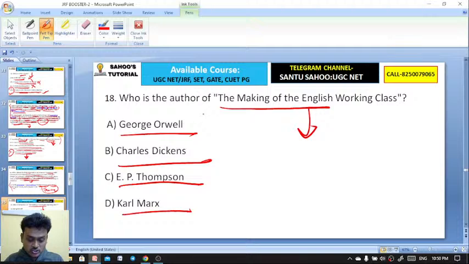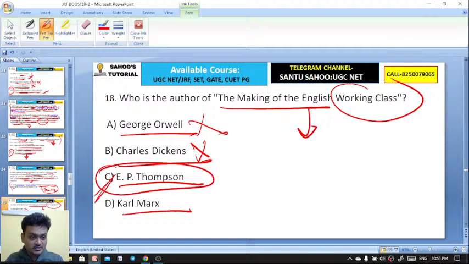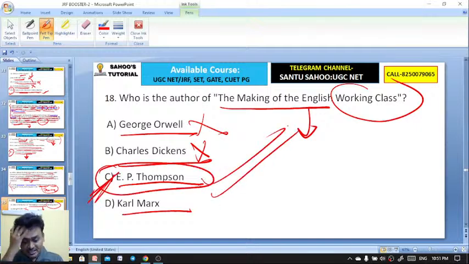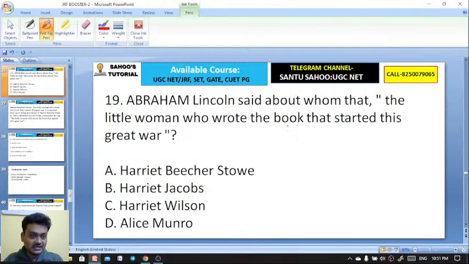So it is not George Orwell, even Dickens. So we have two options already eliminated. You have E.P. Thompson and Karl Marx. So The Making of the English Working Class is a work by E.P. Thompson. Remember that E.P. Thompson has written The Making of the English Working Class. So C is the right answer.